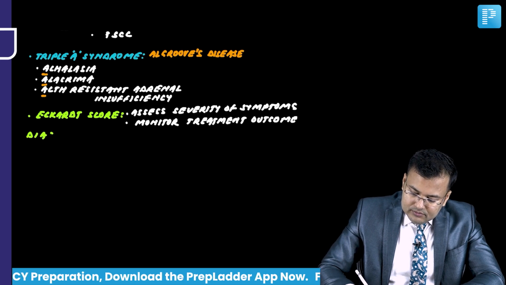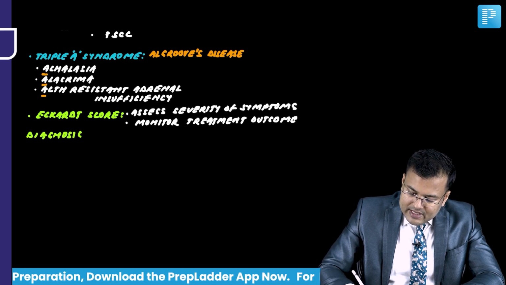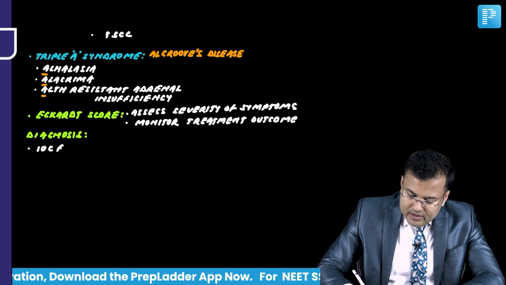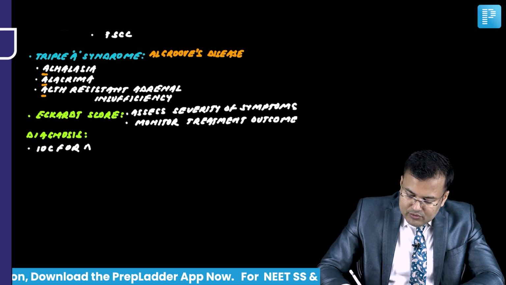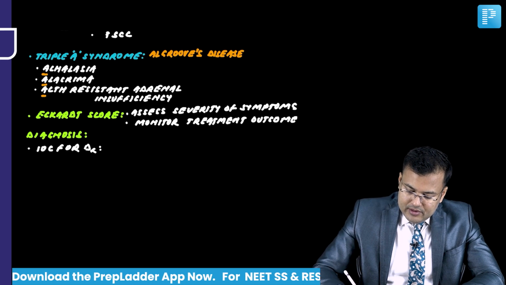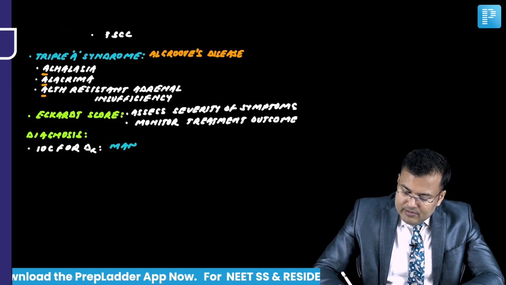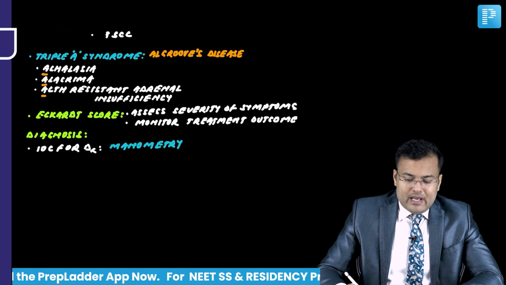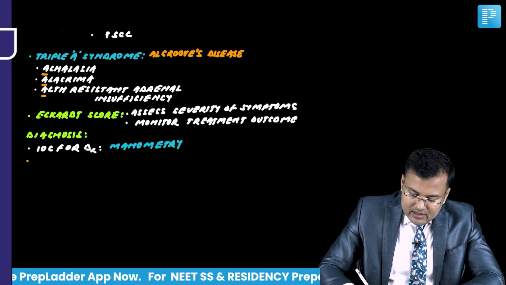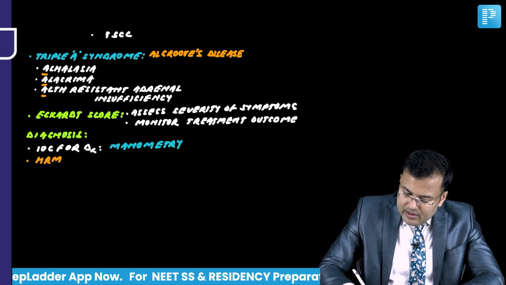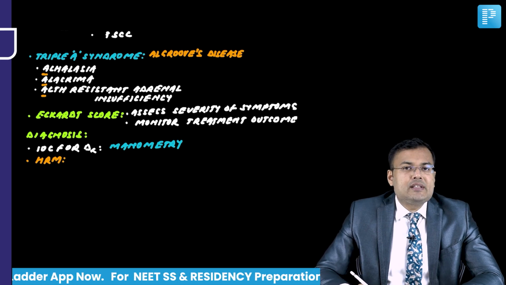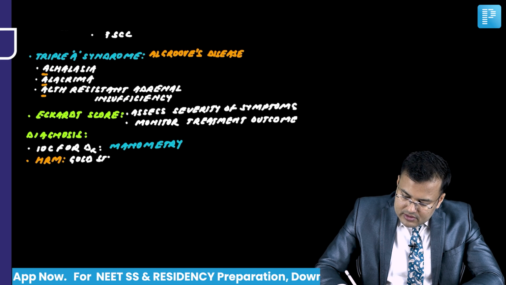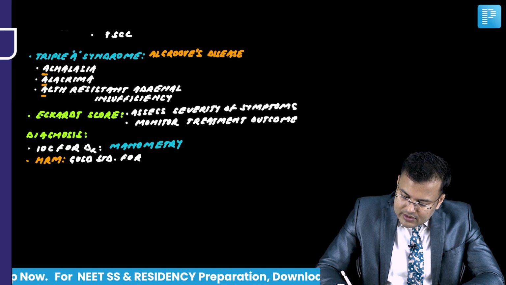So for diagnosis of Achalasia Cardia, the investigation of choice is manometry, and high resolution manometry is the gold standard for diagnosis.